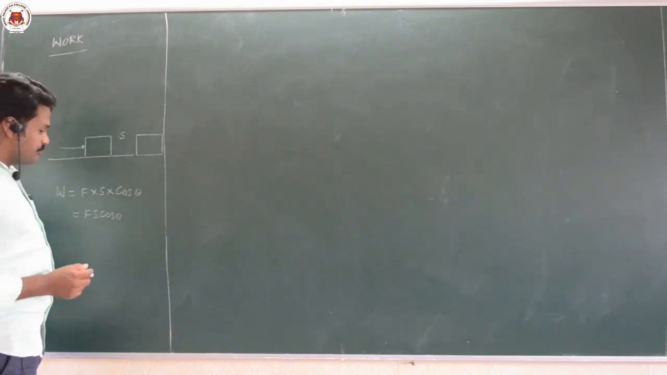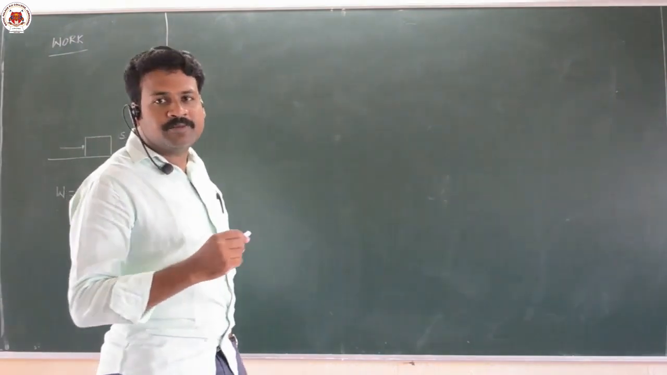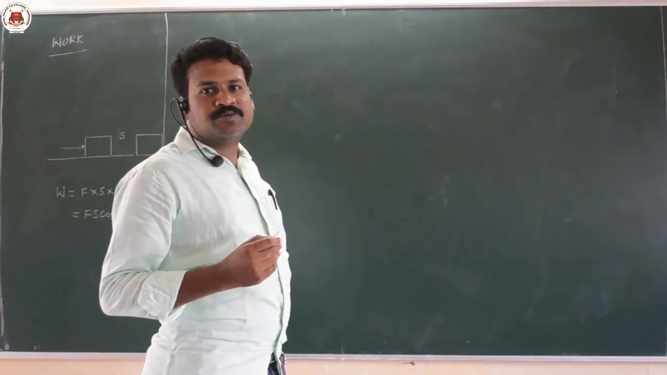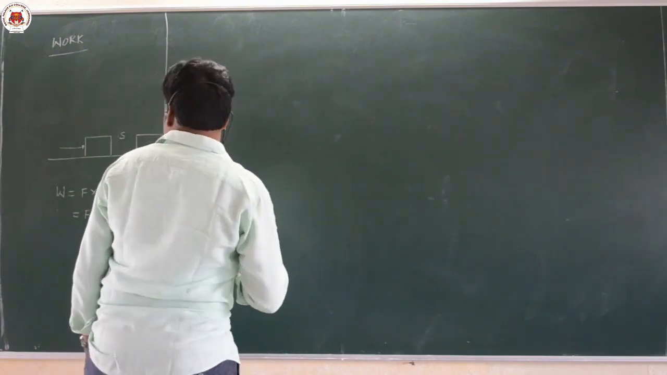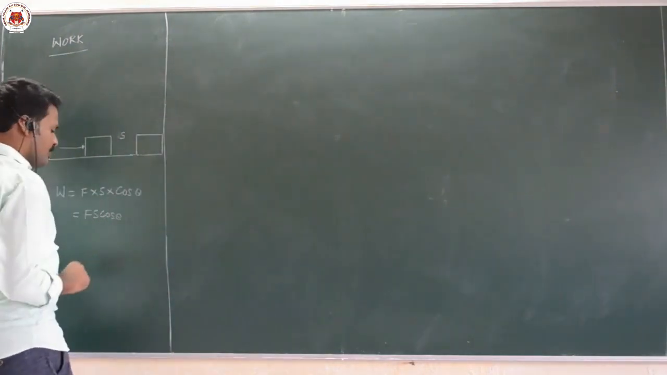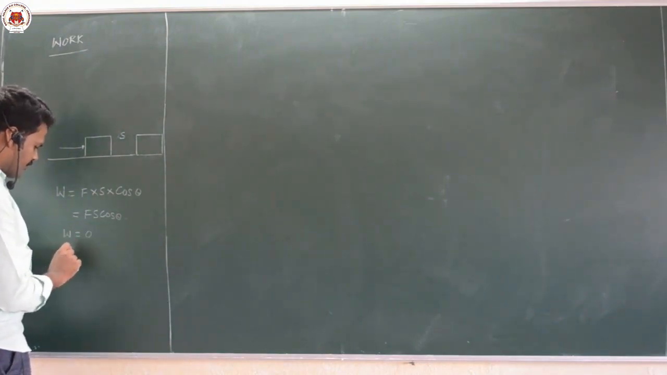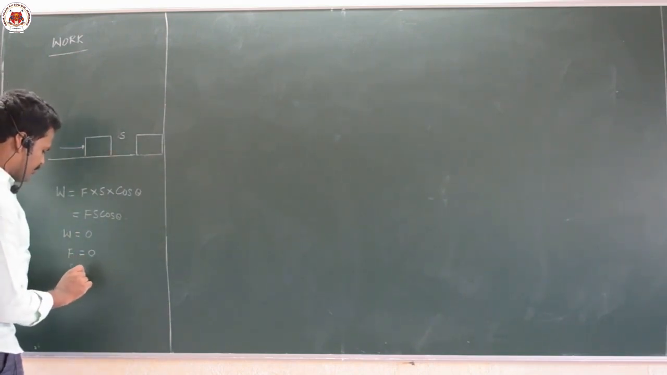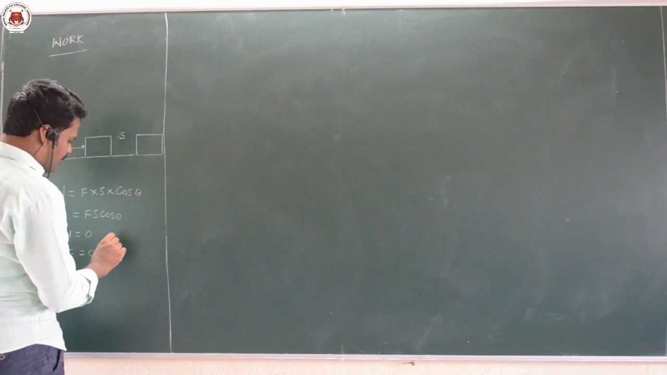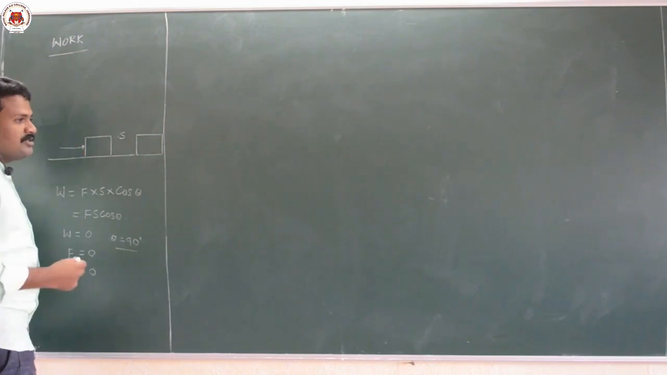Work is said to be done when a force is applied on a body and makes it move through a certain displacement. If the body is displaced through a certain displacement, yes, we can say that work is done. And work will be 0 when F is equal to 0, when S is equal to 0, and also when theta is equal to 90 degrees.